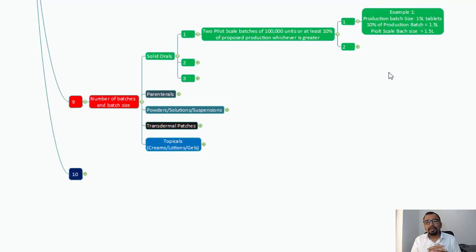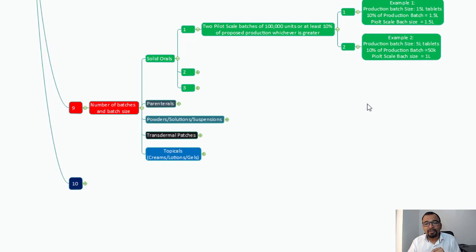In example number one, the production batch size is how much? 15 lakhs tablets. You are proposing the commercial production batch size is 15 lakhs. So what is the 10% of this proposed production batch? It becomes 1.5 lakhs. And what is now greater? Whether 1 lakh is greater or 1.5 lakh is greater, and the 1.5 lakh, which is 10 percent of your production batch size, is greater. So you need to have pilot scale batches with a minimum of 1.5 lakh tablets.